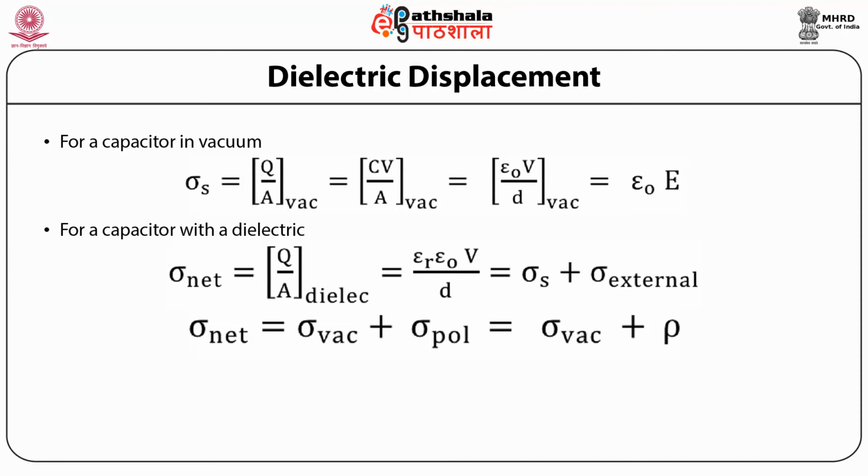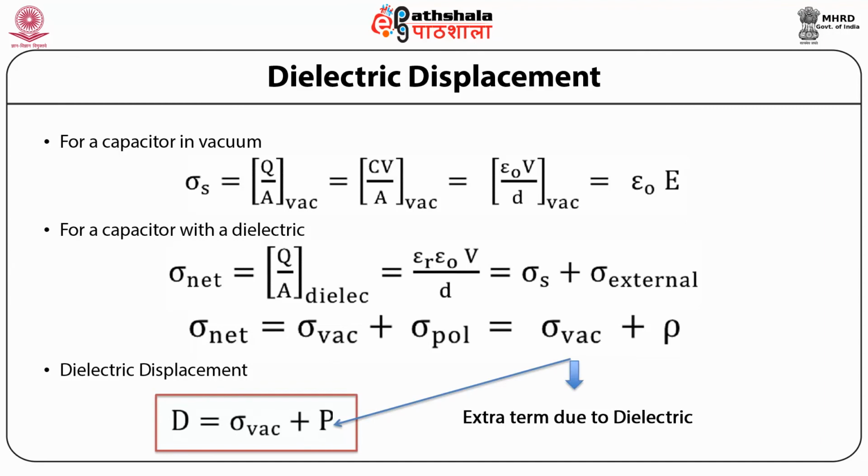So this can be written as sigma vacuum plus some extra term, P, coming from the polarization of the dielectric. According to electromagnetic theory, the surface charge on the plates can be defined as the dielectric displacement, capital D. We know D is Q by A, so D is equal to sigma vacuum plus P.